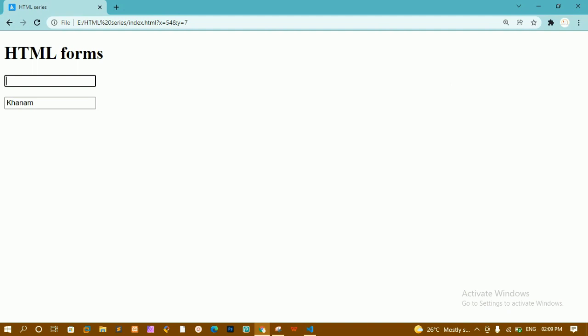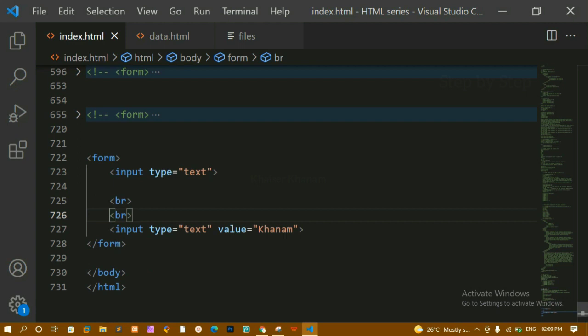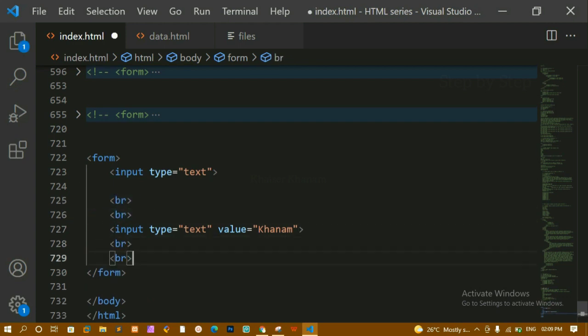I don't have any data, but here the value is fixed. I can just remove this one and I can insert some other value. Okay, by default the value I'll be getting as Khanam. Okay, this is the value attribute inside input field. Now next, let me just copy this, and here I'm just going to paste.